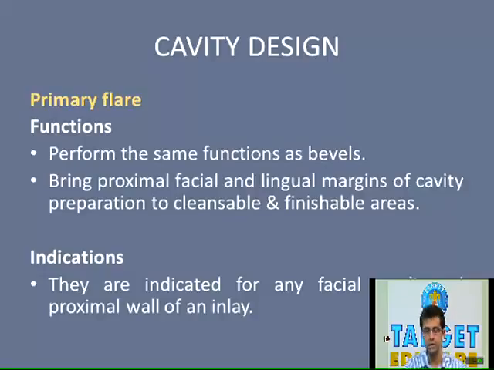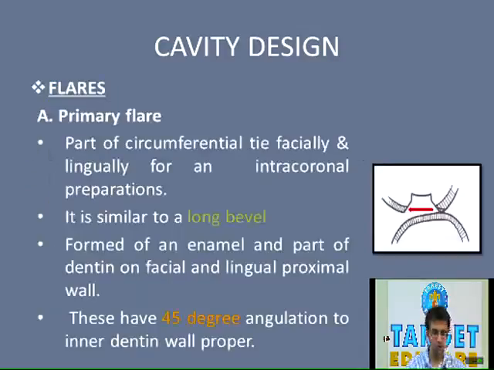Now what are the functions of primary flare? The functions of primary flare are exactly the same as those performed by bevel. However, it has an additional and important function: since it is placed in the proximal areas, it brings the proximal facial and lingual margins of the cavity preparation to cleansable and finishable areas.